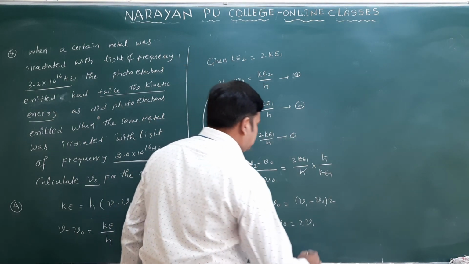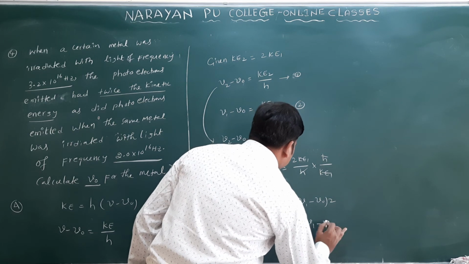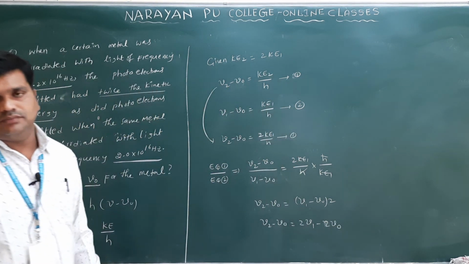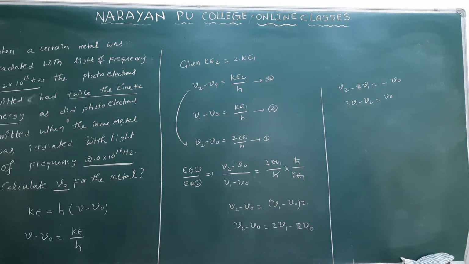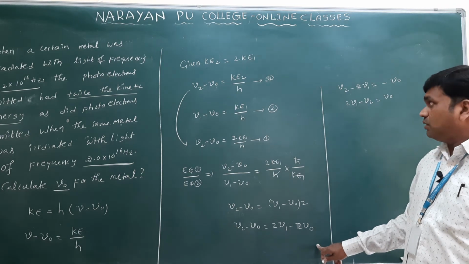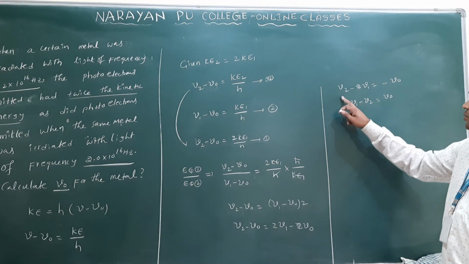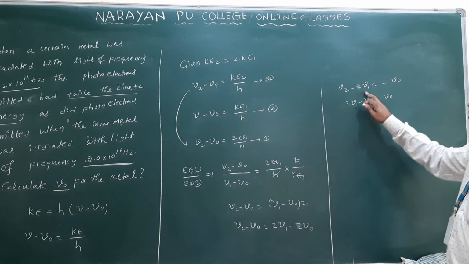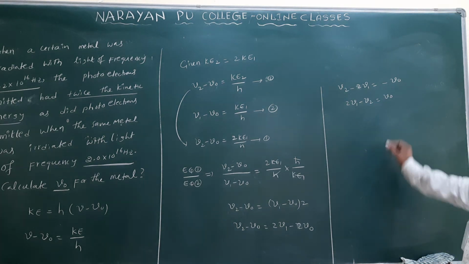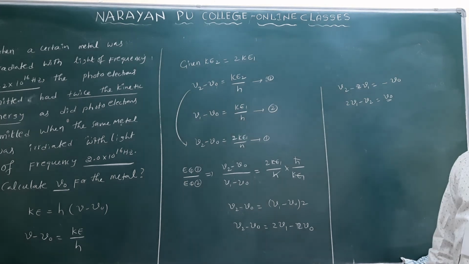From this you will write nu2 minus nu naught is equal to 2 nu1 minus 2 nu naught only. Just multiply this one. We can separate terms here: nu2 minus 2 nu1 is equal to minus nu naught. So 2 nu1 minus nu2 is equal to nu naught only. What you can find out here? We can find out the threshold frequency only.